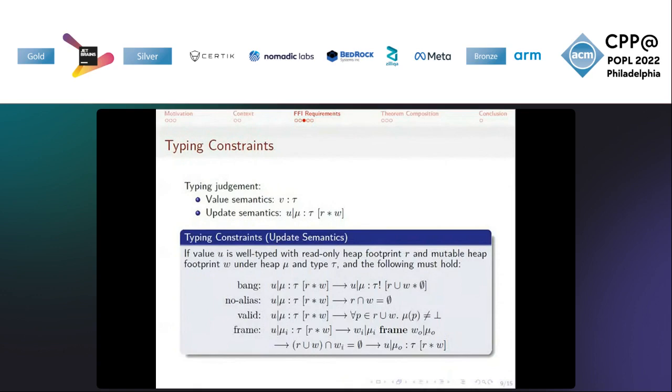These essentially state that when made read-only, the value should have no mutable references within it. There should be no internal aliasing or writable references by read-only references. All references should point to something, and values should remain the same if they are not modified.